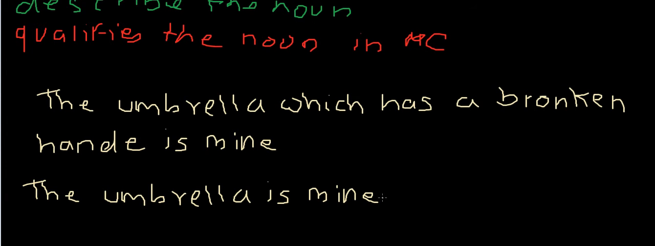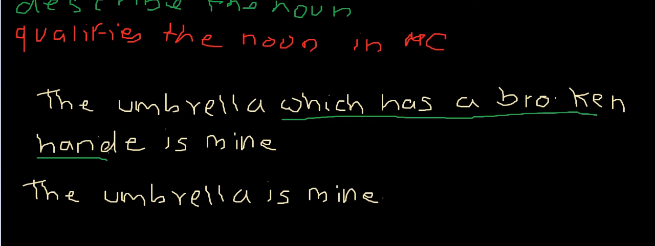But I'm saying the umbrella which has a broken handle. This is the adjective clause. I'm talking about the umbrella. I might be pointing, or there are some umbrellas kept together and there is one with a broken handle. I'm saying that the umbrella with a broken handle is mine. So this phrase, or actually it's a clause, let me underline it: which has a broken handle.